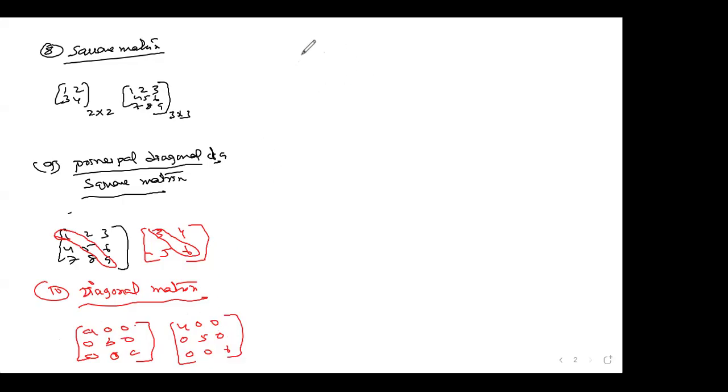Now move on to the next one, the 11th one: the scalar matrix. A diagonal matrix is said to be scalar if all the principal diagonal elements are the same. For example, if I take 2, 0, 0, 2, you can say it is a scalar matrix.